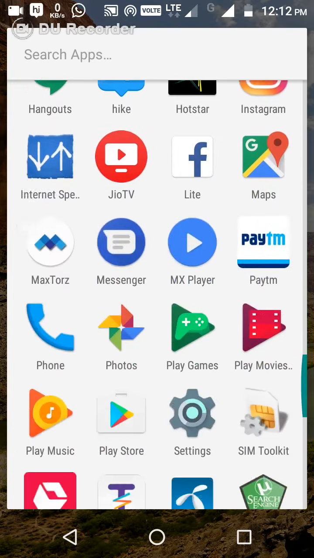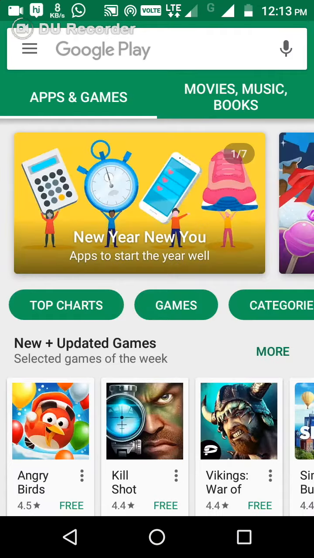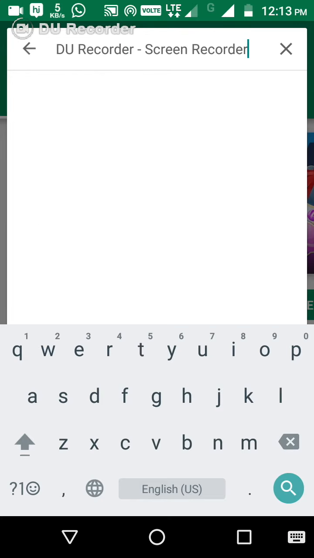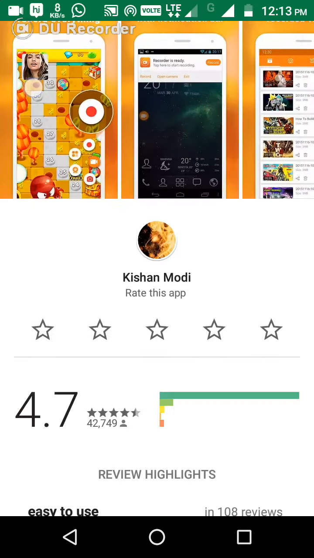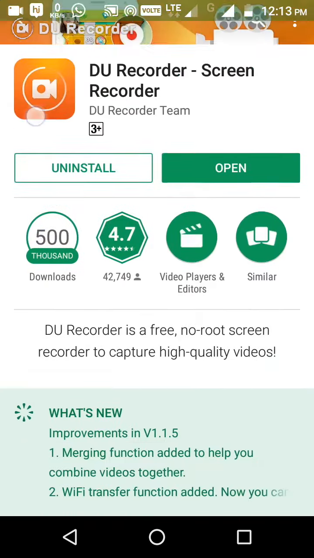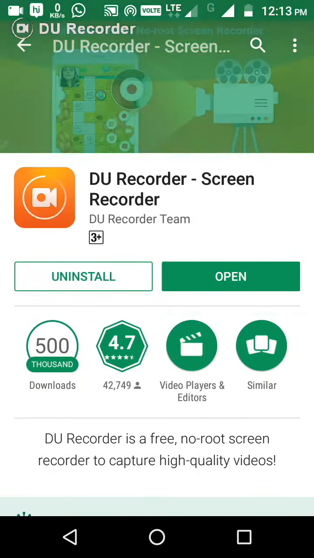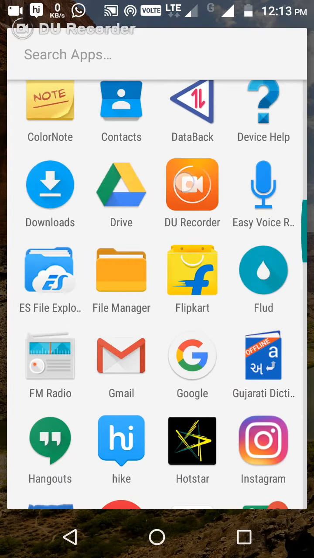Now, first we have to go to the Play Store. This app is only available on Android mobile phones. So let's go to the Play Store. Then type Due Recorder. And I have installed it on my phone. So you have to install it by clicking here, the install button. So now let's go into the app. So see, this is Due Recorder.